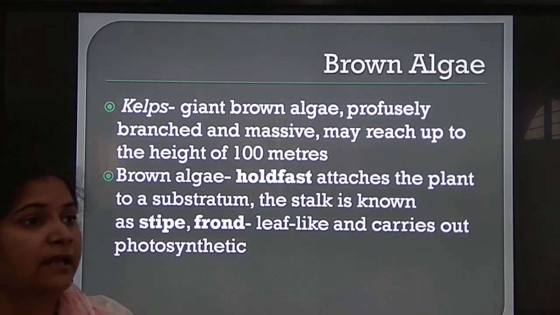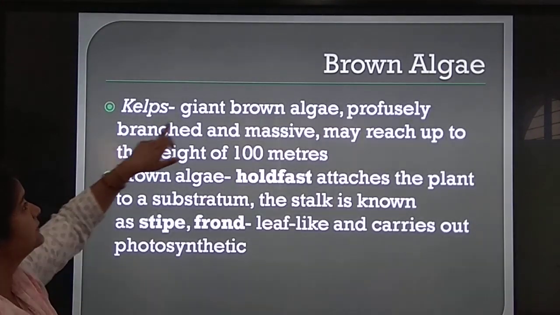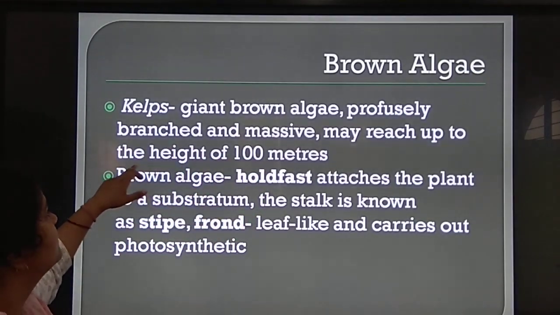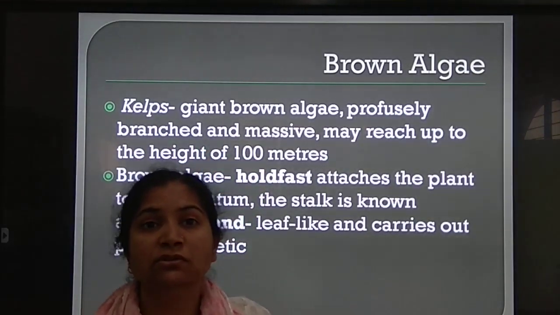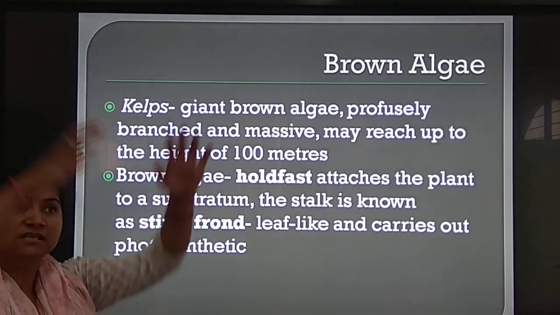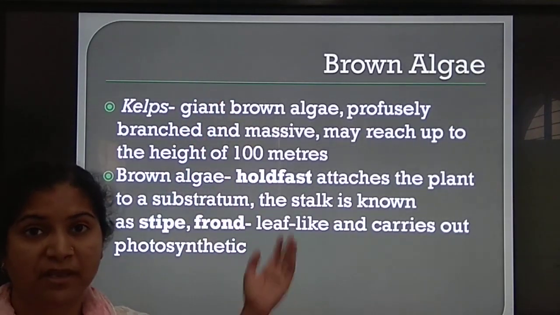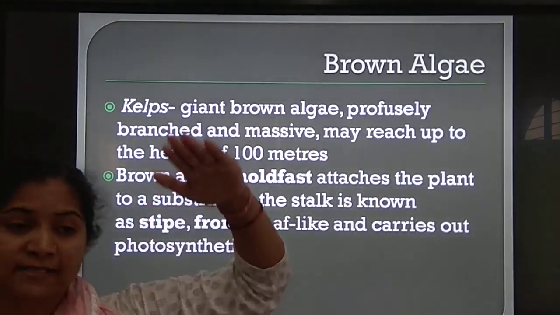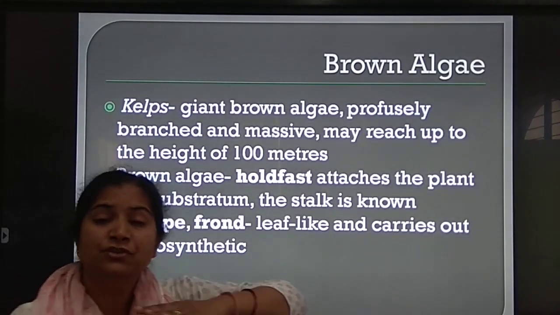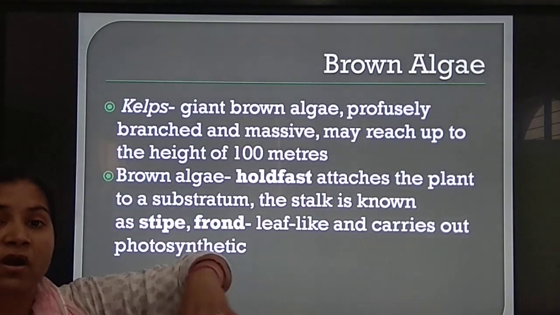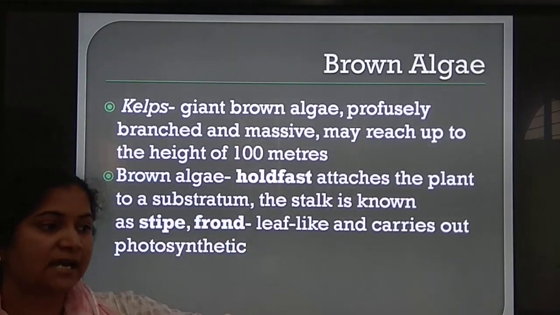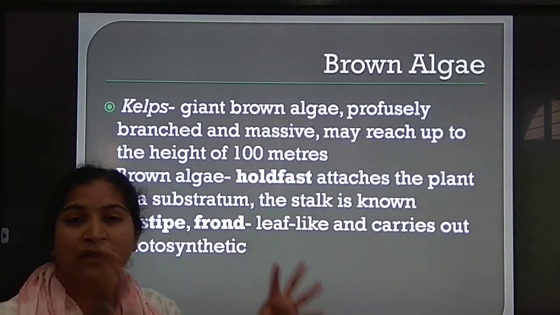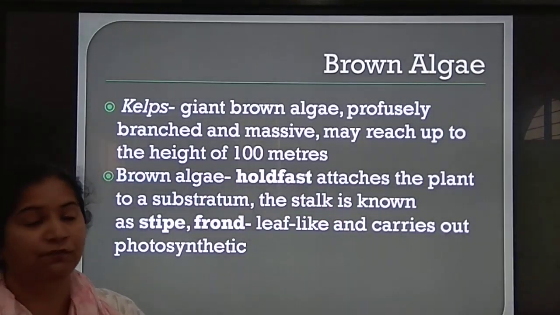Now, brown algae. Kelps are the giant brown algae, profusely branched and massive, and may reach up to a height of 100 meters. Can you imagine? Such massive algae is attached to the floor through a structure called holdfast. It is just an anchor-like structure which attaches that big 100-meter wavy brown algae to the ocean floor.